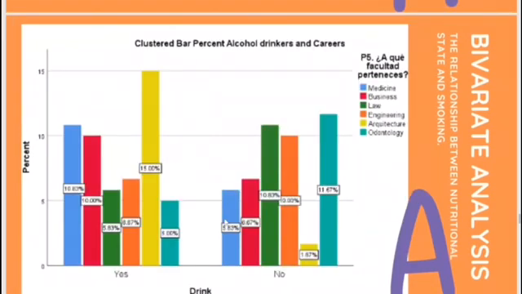Now I'm going to present a clustered bar percent of alcohol drinkers and the relationship to the careers. The faculty with the most alcohol drinkers is architecture, with a whopping 15% of students surveyed. The faculty with the fewest alcohol drinkers is odontology, with 11.7%.